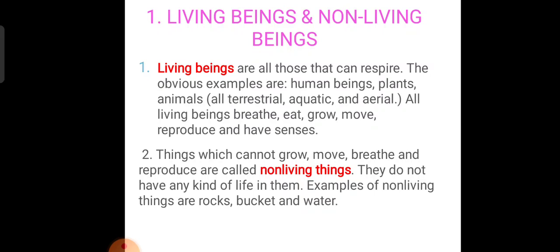Mango. See the fruit. Whether the fruit is eating, whether the mango is moving. No, mango is not moving, but it grows. Put a tick mark in growth alone. Brick.